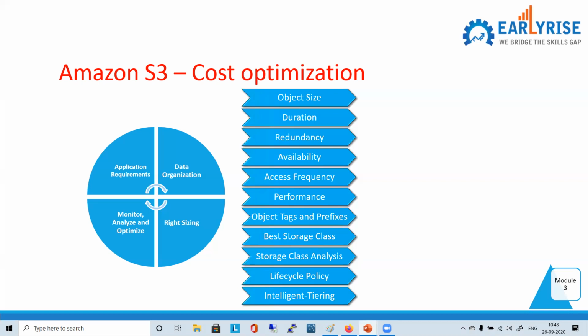So you thought of saving cost and you lost money there. That is what designing with the well-architected framework is about. Now look at performance. If you want better performance, you have to pay more.